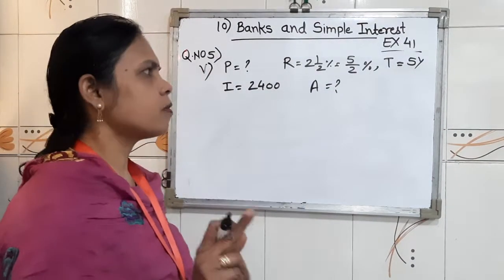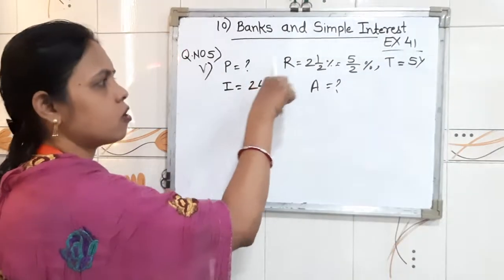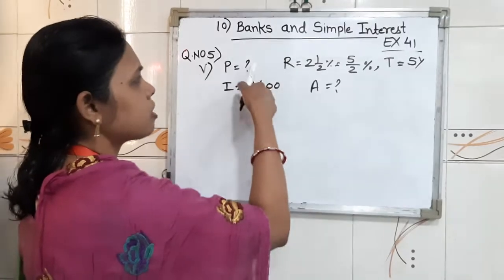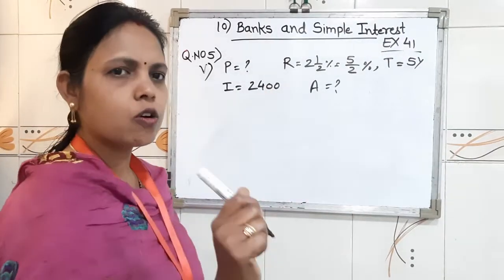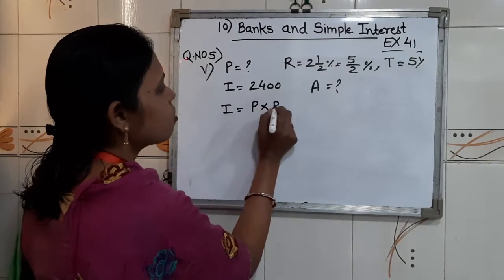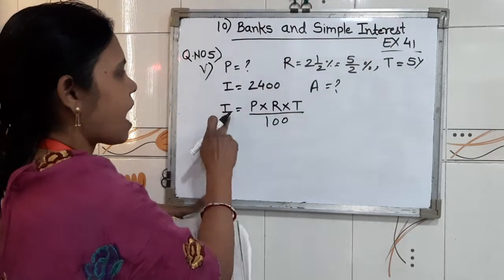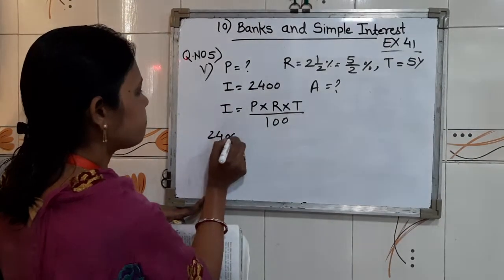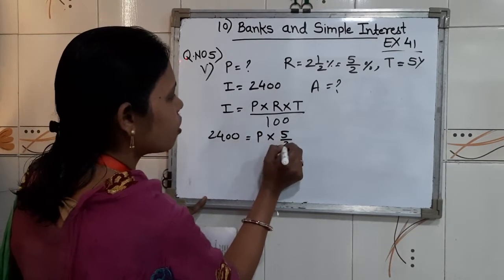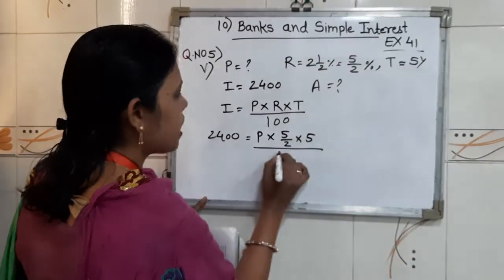So children, I hope you all understood what is being asked: principal we are going to find out, as well as amount. Now principal we don't know, that's why it's not possible to find the amount first. First we will substitute I equal to P into R into T upon 100. So children, here I is given 2,400, principal not given, R given 5 upon 2, into T, time given 5 years, upon 100.